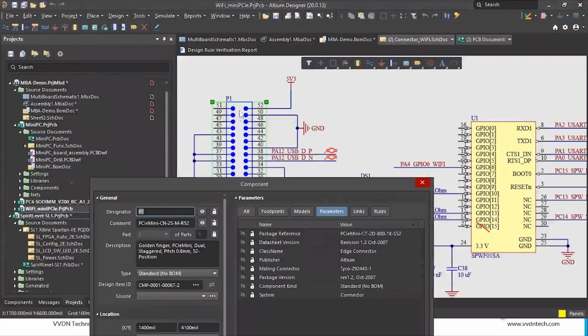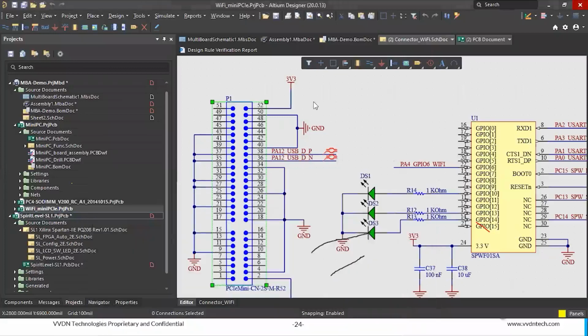So for this component, under the parameter, we can add a system parameter. Name is system and value is connector. This is mentioned in your online tutorial also. Maybe I can share it with you. And if anyone wants to explore this multi-board design or needs any support, you can reach us. We will arrange a Zoom meeting and support you further.